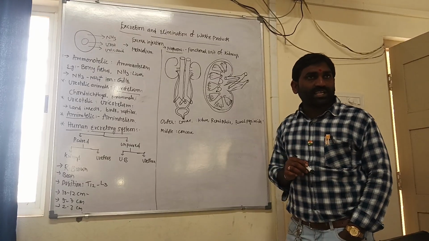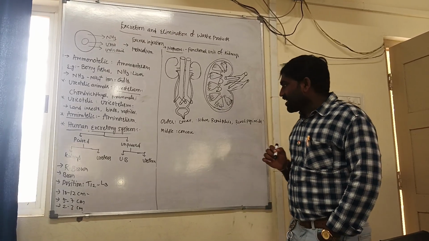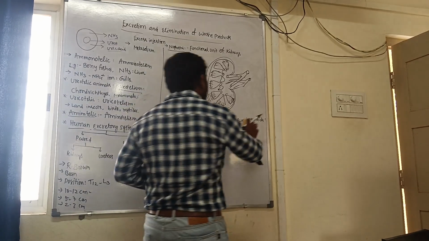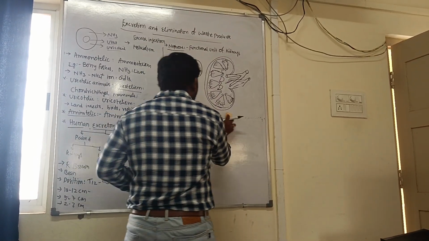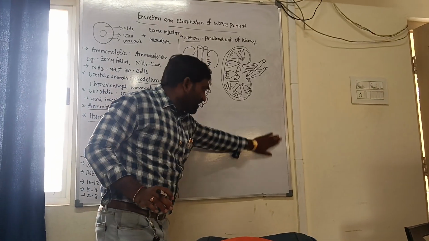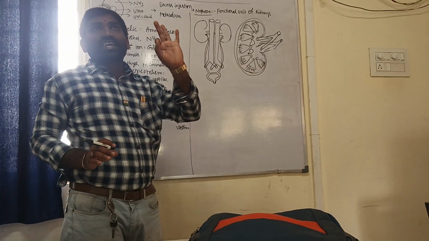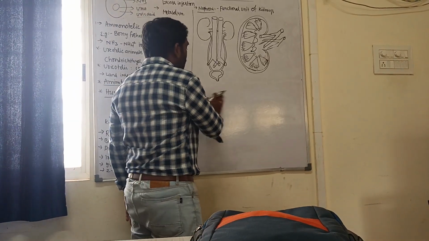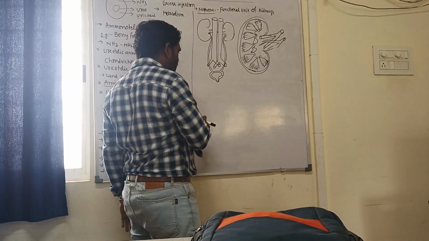Let us draw the structure of the nephron. More than 1 million nephrons are present in each kidney. Nephrons are the functional unit of kidneys.